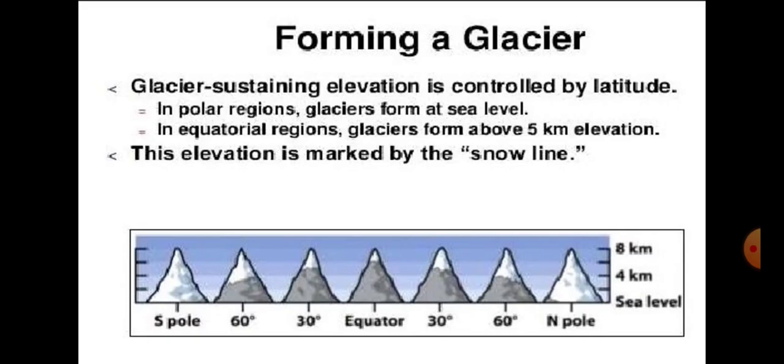You will read this in the next chapter, when I explain the different layers of the earth's atmosphere, where you will understand how the temperature increases or decreases.